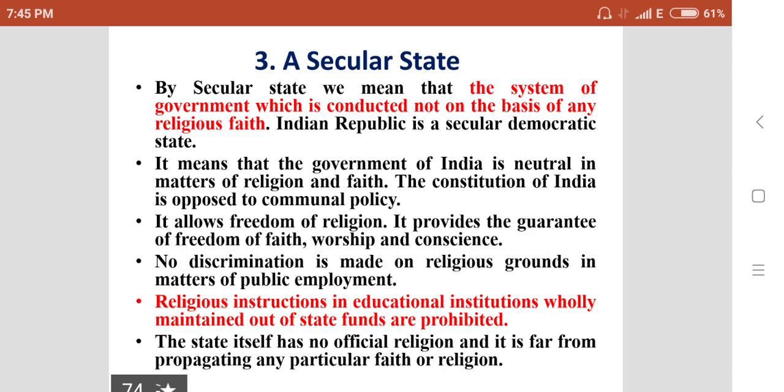Religious instruction in educational institutions maintained wholly out of state funds is prohibited. The state itself has no official religion and is far from propagating any particular faith or religion.